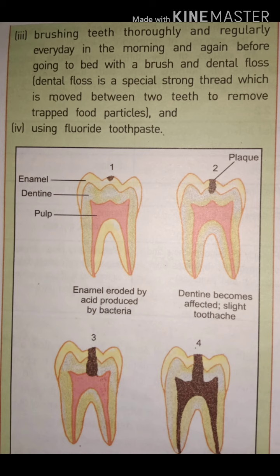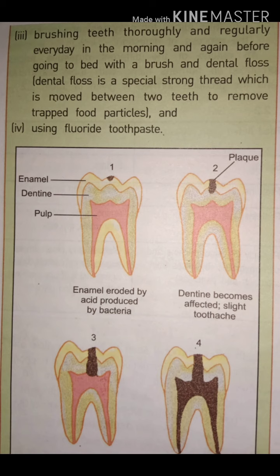Now the question arises, how can we avoid this? First point: not eating food like sweets, chocolates and ice creams. We have to eat them in very limited amounts and at the proper time; we should not take these things all the time. Second, clean teeth after eating sweet and sticky food.